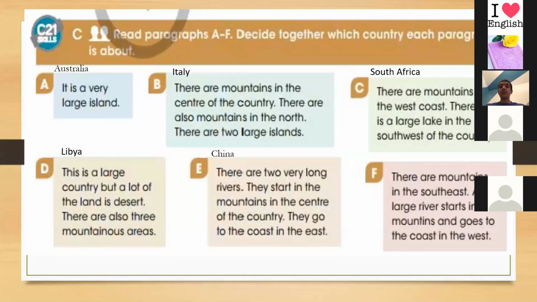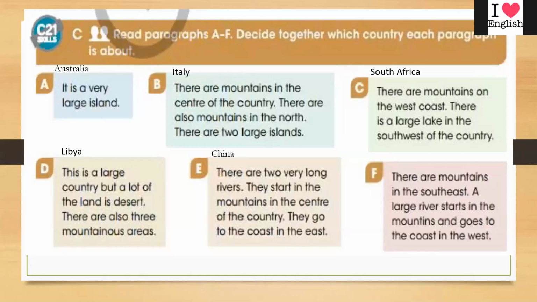Who can tell us the last one? Can I please? Yes, Aisha. Yes, Serene, you read number 1, which is A. There are mountains in the southeast. A large river starts in the mountains and goes to the coast in the west. It's Mexico. Yes, it is Mexico.